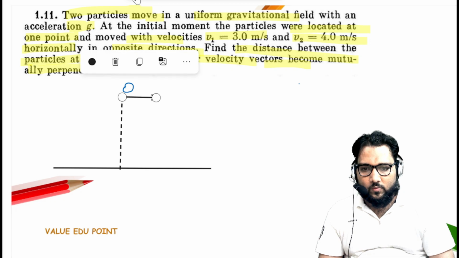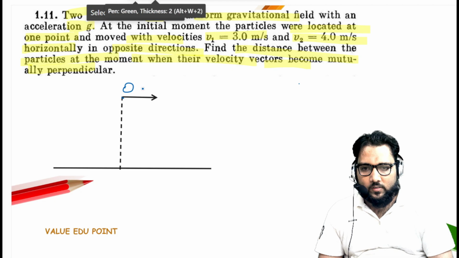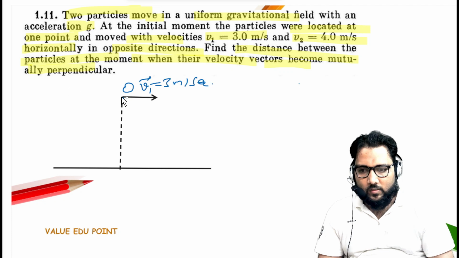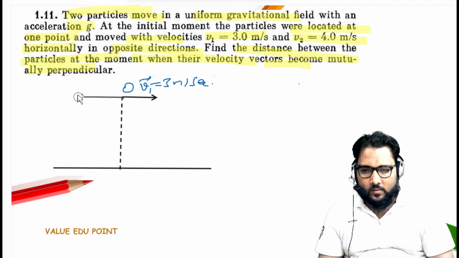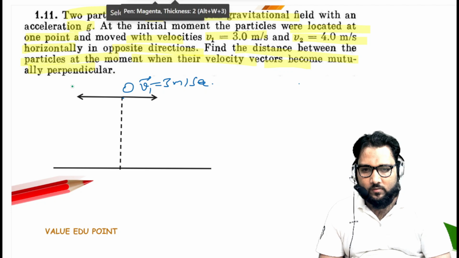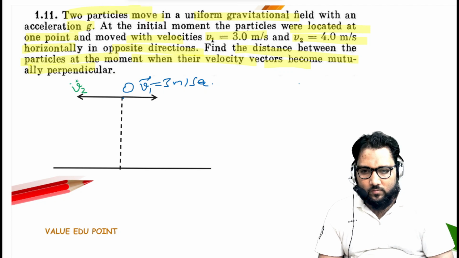Its velocity is v1, which equals 3 meter per second. And for the other particle, suppose its velocity v2 is 4 meter per second. Initially they are thrown horizontally in opposite directions.